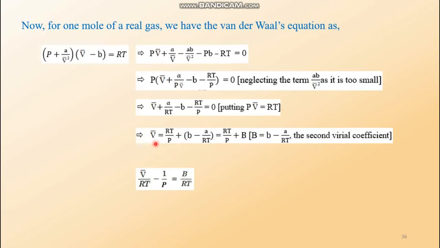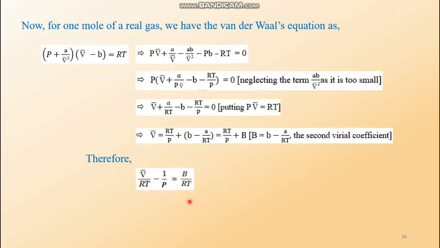How? Now V bar equals RT by P plus b minus a by RT. This part is the second virial coefficient B. So V bar is actually RT by P plus B. Therefore, we get this equation. This equation was actually appearing from the beginning, but there was a technical problem; right now it is coming.